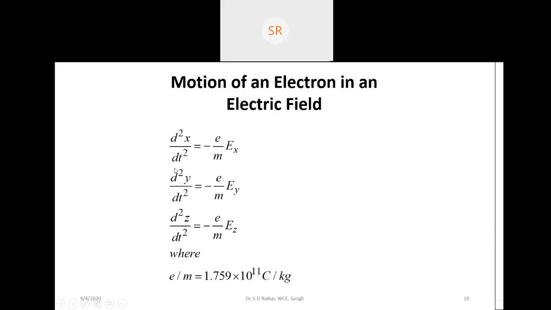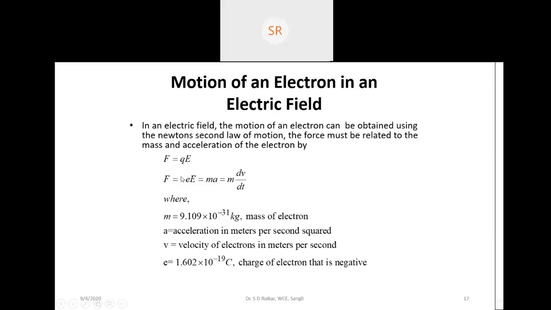Okay. So now we can write that equation here. We can just exchange the terms. We are writing whatever the mass and electric field, or we can exchange the term in terms of a mass and whatever the acceleration part is there. We can write in terms of the velocity. Similarly, we can write in terms of the displacement of an electron.